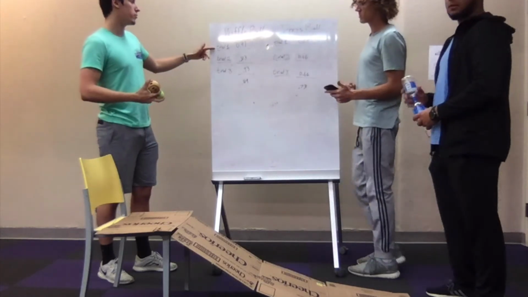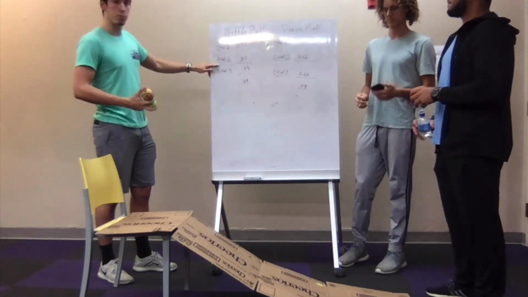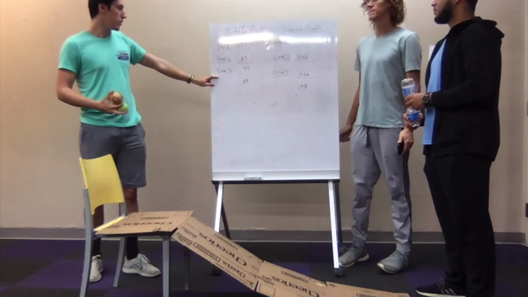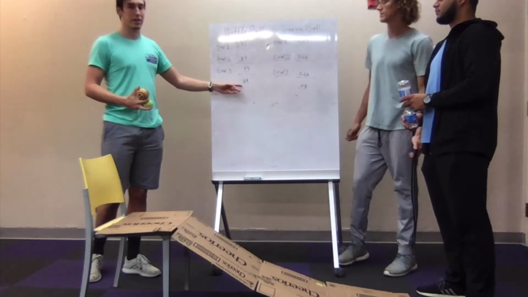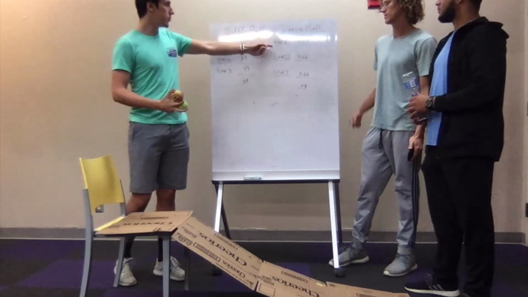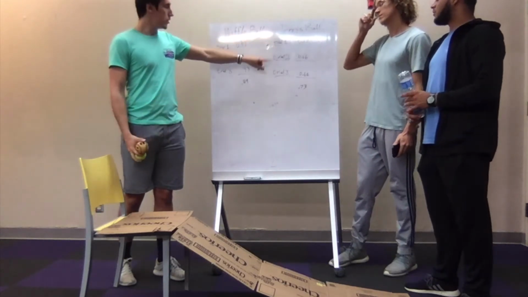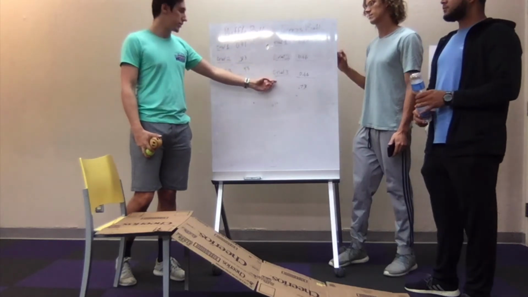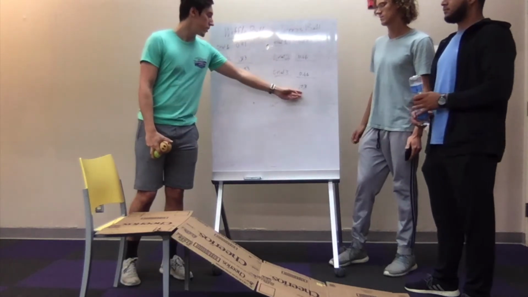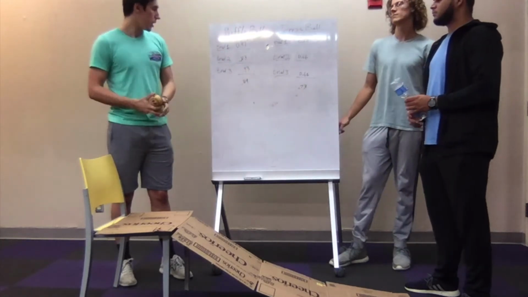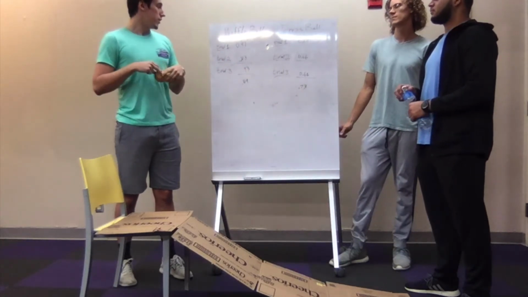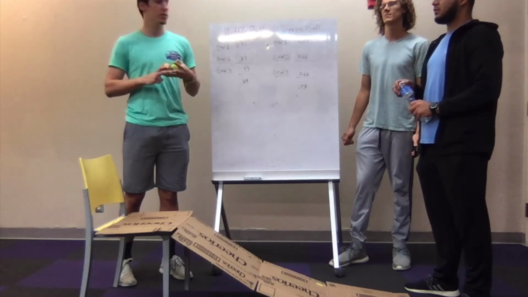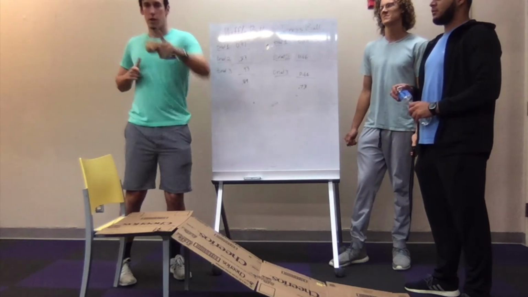Alright, so for trial 1, we have 0.91 seconds, trial 2, 0.83 seconds, trial 3, 0.93 seconds, all for the wiffle ball. That averages out to 0.89 seconds. The tennis ball, trial 1, we have 0.87, trial 2, 0.66 seconds, and trial 3, 0.66 seconds again. And all that averages out to 0.73 seconds. And that is our experiment today. Thank you for coming. See you next time.